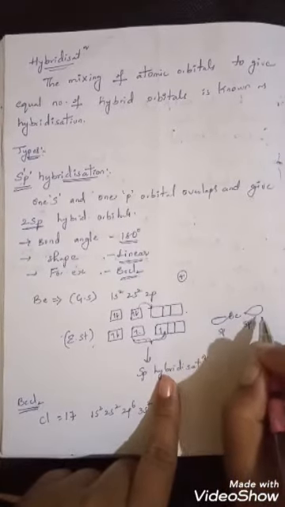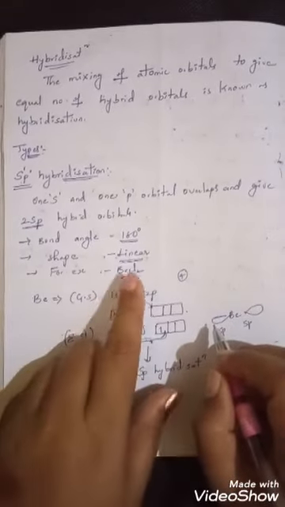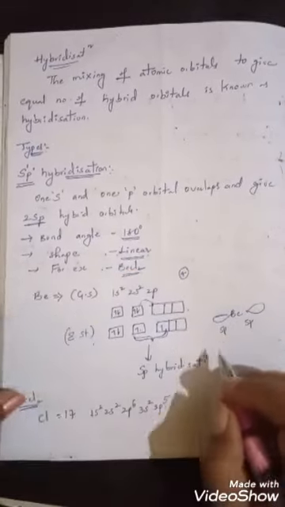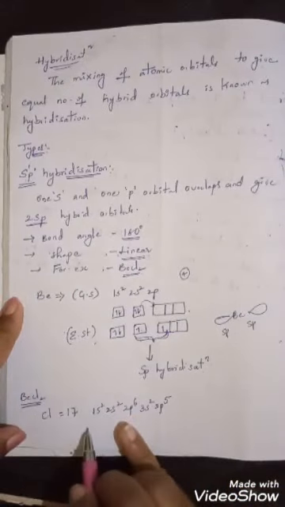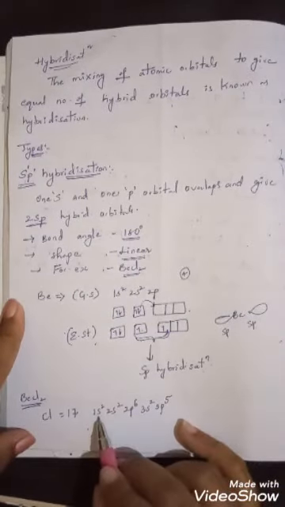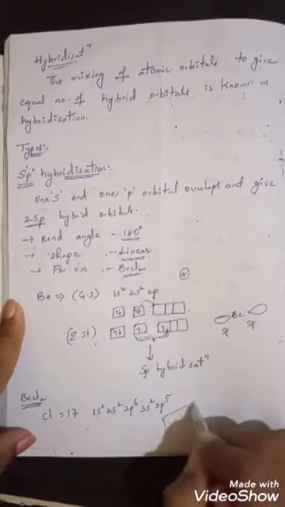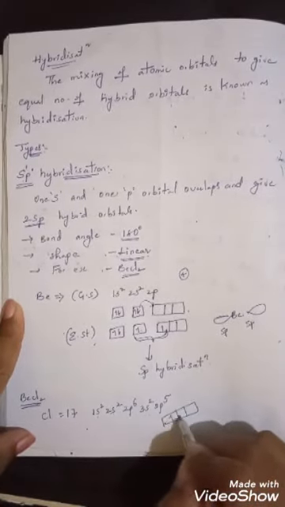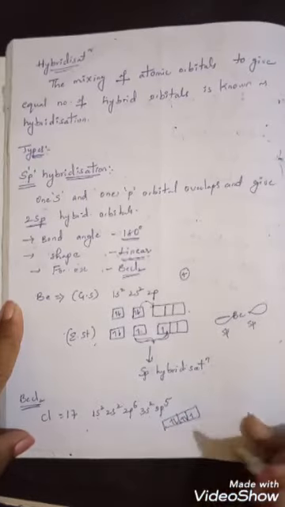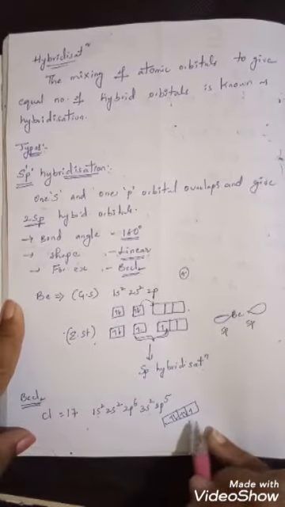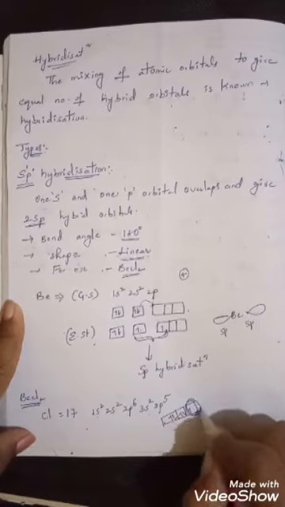These two sp hybrid orbitals will accept electrons from chlorine. Chlorine's atomic number is 17, and its configuration is 1s2, 2s2, 2p6, 3s2, 3p5. In the outermost p orbital 5 electrons are present, and one electron is unpaired.